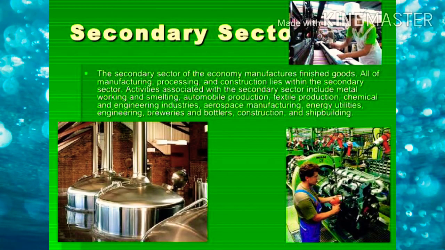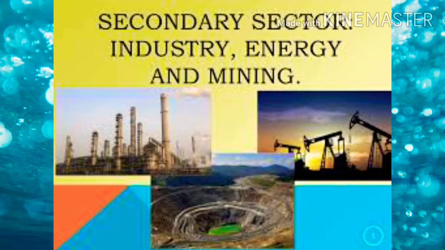In the secondary sector, human activities transform raw materials into usable products, which is mostly done in industries. So it is called the industrial sector. And the secondary sector promotes the development of the primary and tertiary sectors.